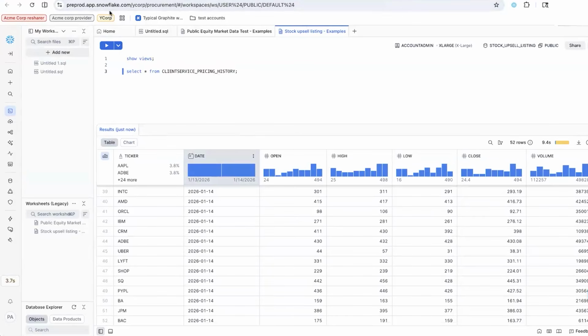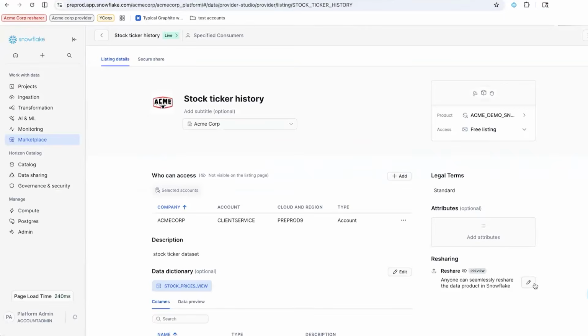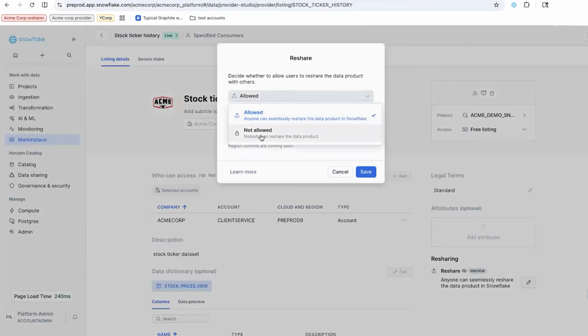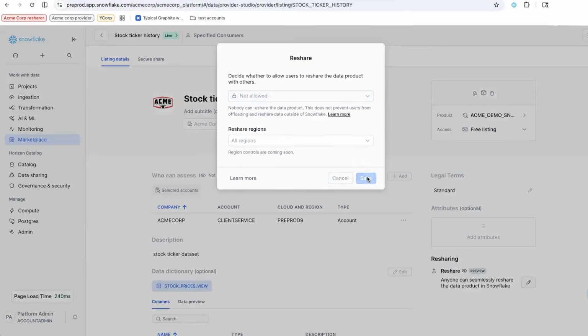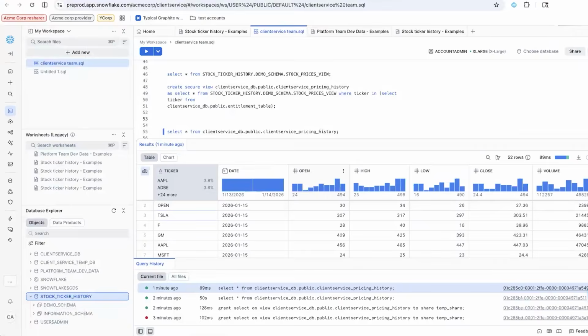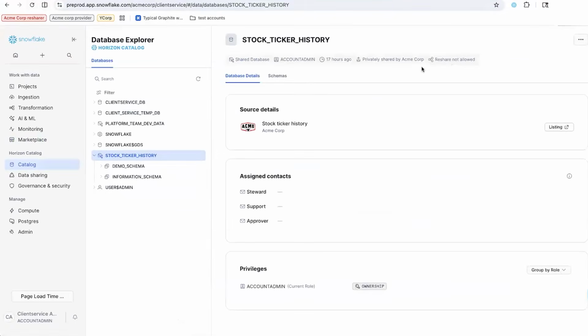And as always, a provider may decide to disable resharing at any point in time if they are not comfortable or if they don't want to allow anyone to reshare. All they have to do is go back to the provider page of the listing and change it to not allowed. Once that is done, when the resharer looks at the imported database, they will see that it is not allowed for resharing.